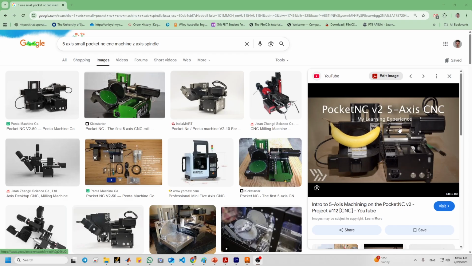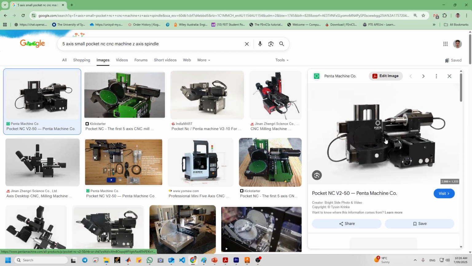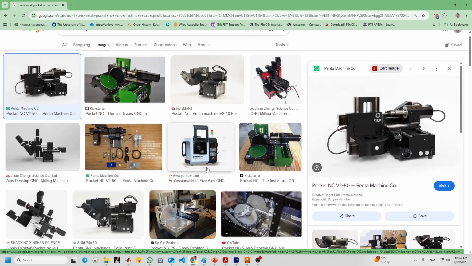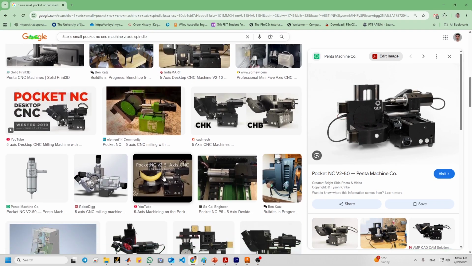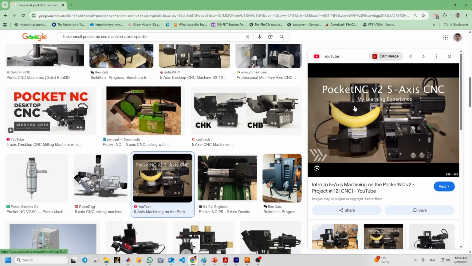So if this is the machine, this is called a spindle, or maybe it's here is better. This is a spindle, and the Z-axis of the face towards the spindle should be towards the spindle.